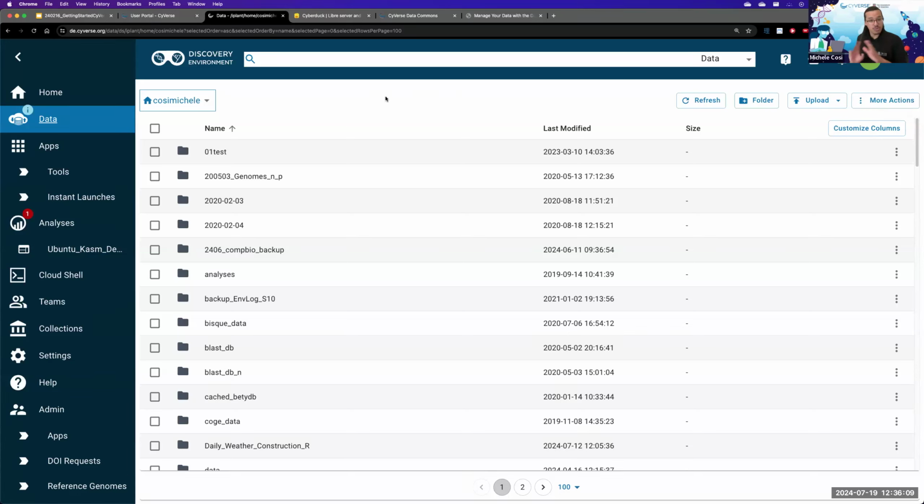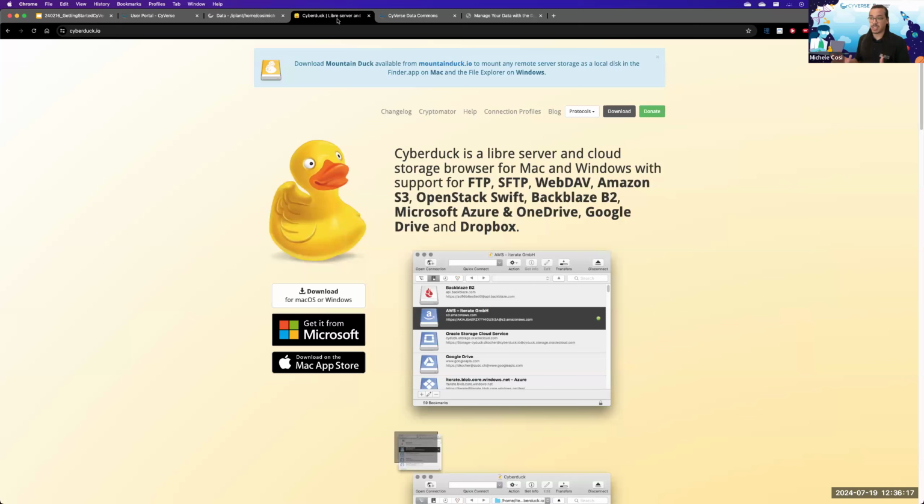I want to show you two different ways which we prefer users to upload their data. The first is by using CyberDuck. CyberDuck is a software which allows you to view a specific server given specific credentials.